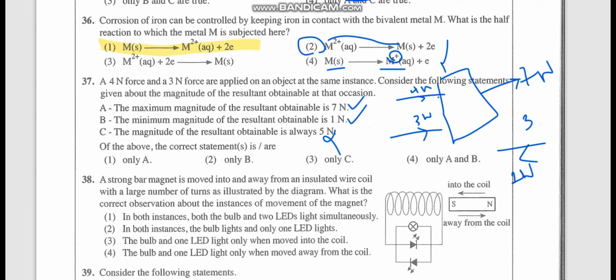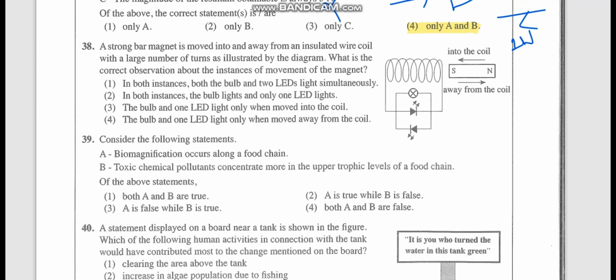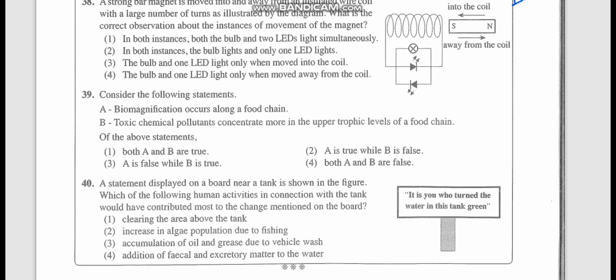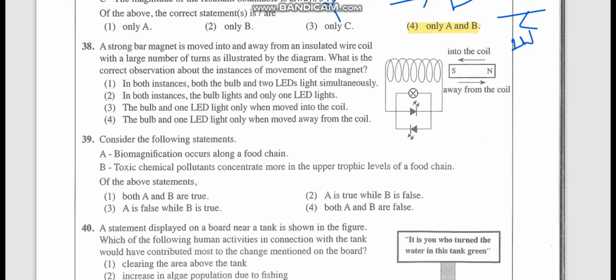Fourth one is the correct answer. Only A and B. So see, the last 10 are very tricky. You have to be very careful in solving the last 10 MCQs. They are very deep in theory.